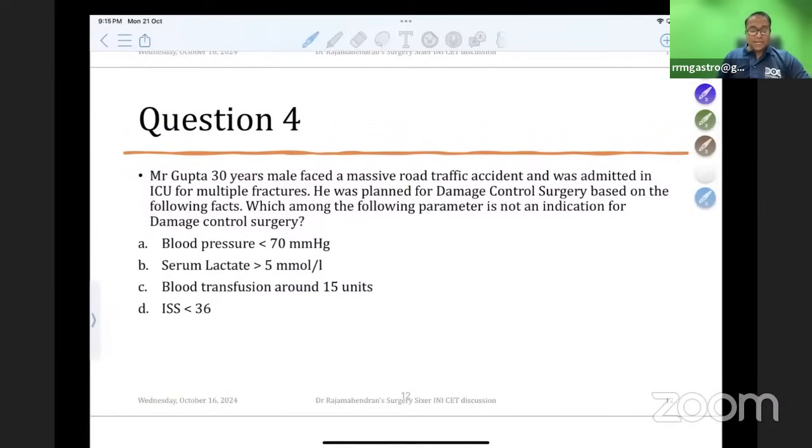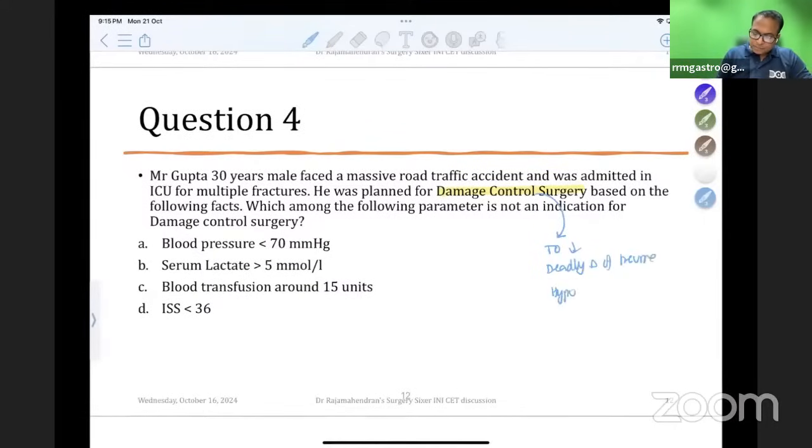The next concept is related to damage control surgery. Mr. Gupta, a 30 year old male, faced a massive road traffic accident and was admitted for multiple fractures. He was planned for damage control surgery. Damage control surgery is an emergency surgery done in trauma to decrease the deadly triad of trauma. What is the deadly triad of trauma?